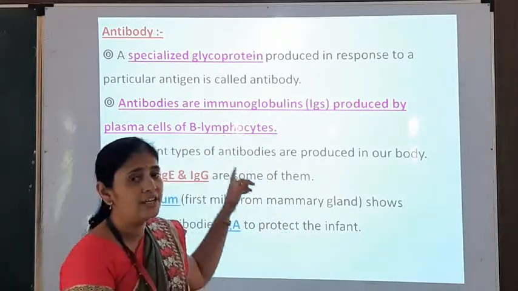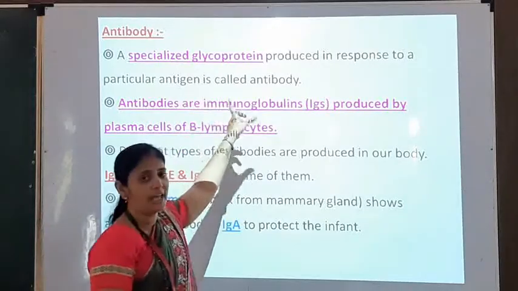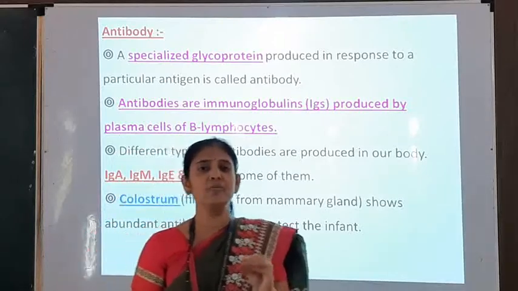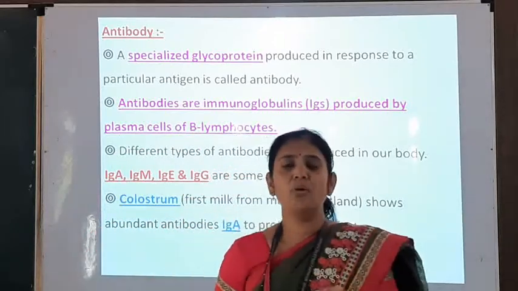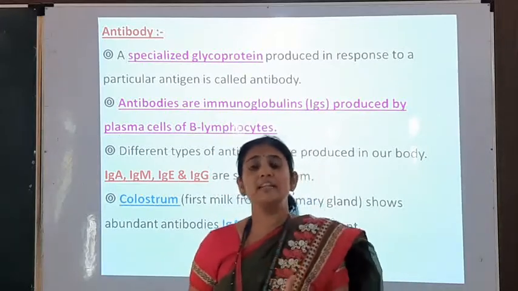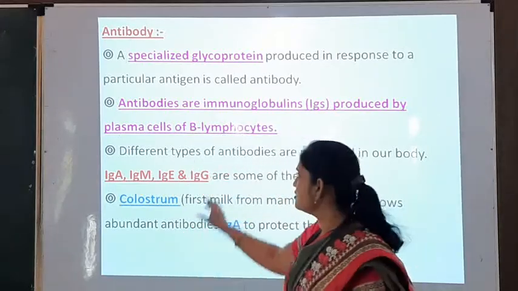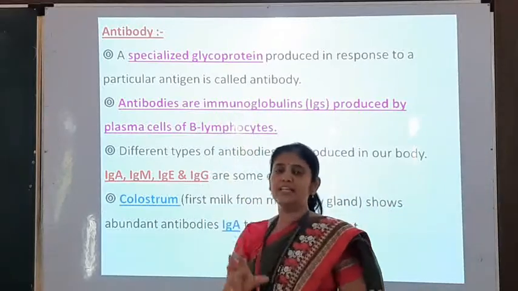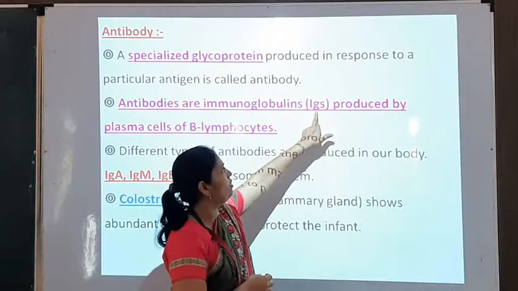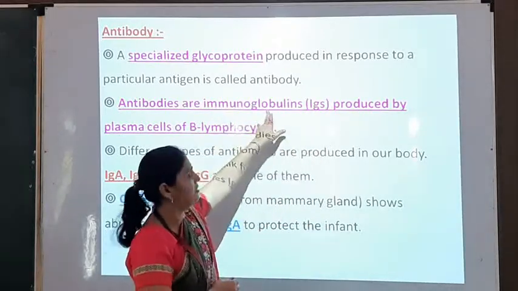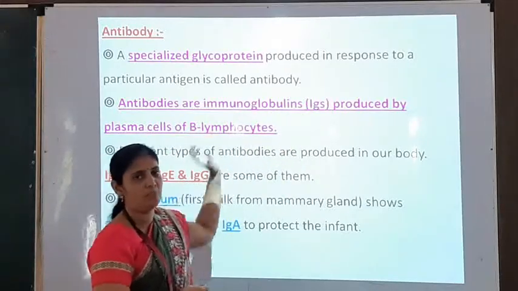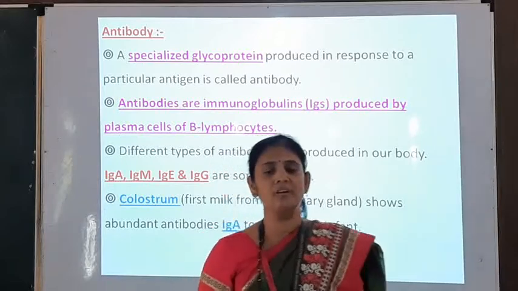Antibodies are special types of glycoproteins produced in response to a particular antigen, and that is called an antibody. What is meant by antibody? Antibody is a specialized glycoprotein which is produced in response to an antigen. These antibodies are also called immunoglobulins, Igs. Immunoglobulins are produced by plasma cells of B lymphocytes, that you have to remember from the examination point of view.